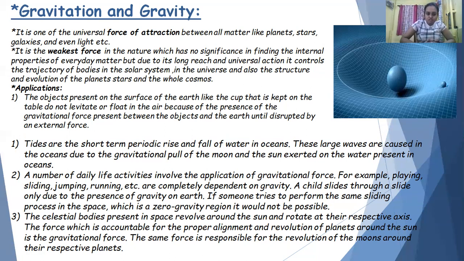The celestial bodies present in space revolve around our sun and rotate on their respective axes. There is gravitation. If you do not have the gravitation between sun and earth, then how is the earth rotating constantly? Why is it not getting outside of the system? This is because of gravity.